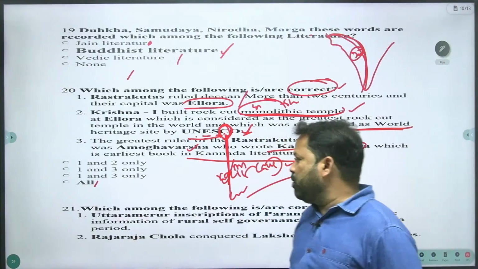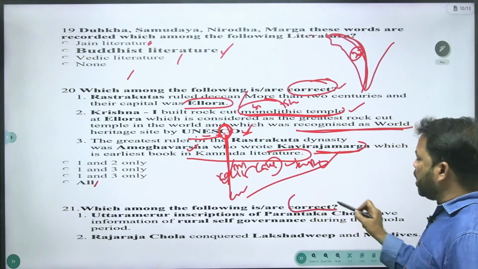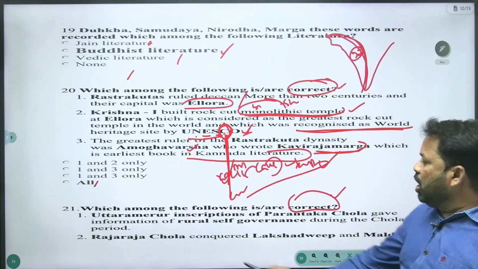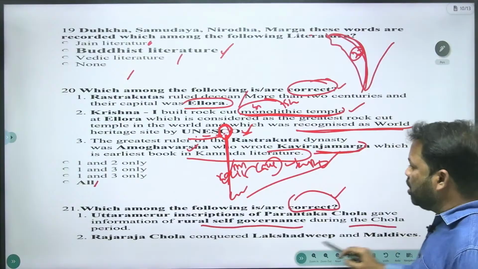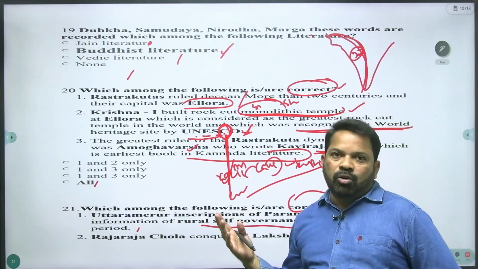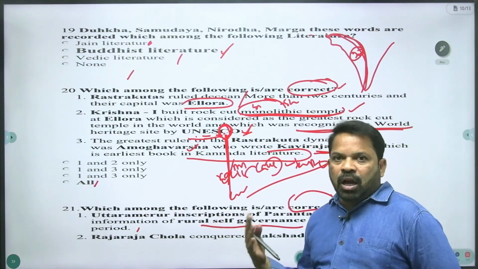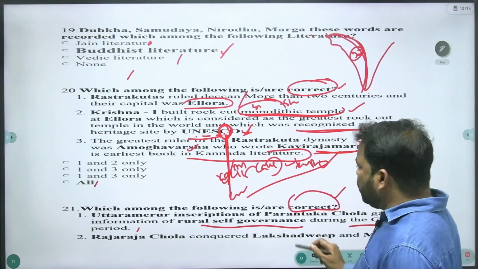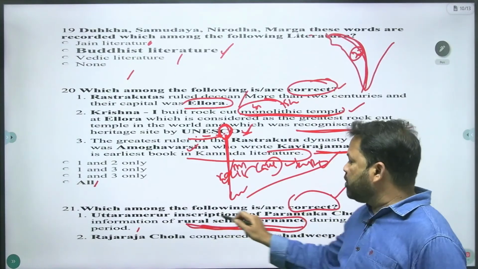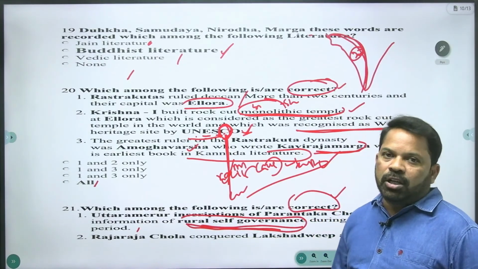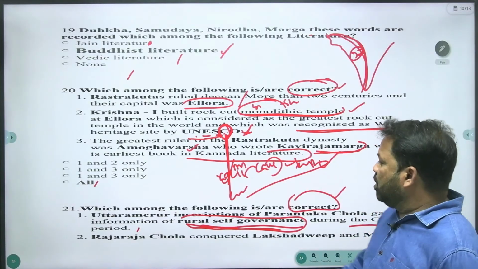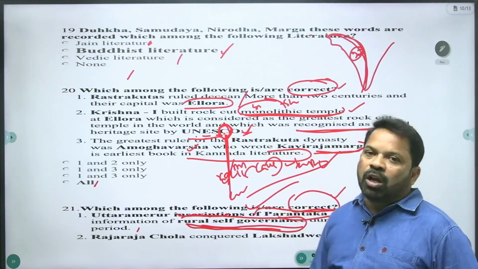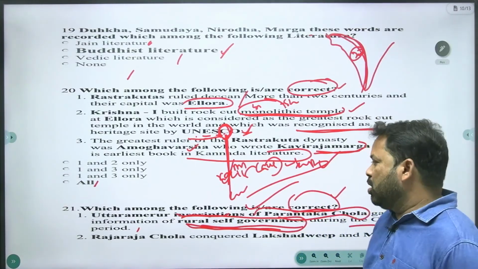Let's come to 21. Which among the following is the correct statement? Uttaramerur inscription of Parantaka Chola gave information on rural self-governance during the Chola period. Already we discussed Sabha, Nagara and Ur village assemblies in the time of Cholas. And actually this rural self-governance, or local self-government information, comes from the Uttaramerur inscription, which was issued by Parantaka Chola. He was the ruler of the Chola dynasty. That is the right statement.